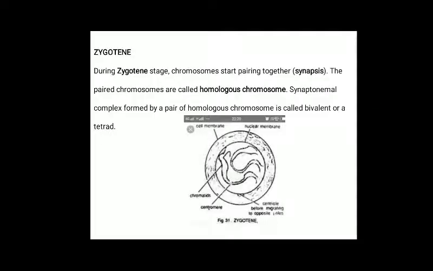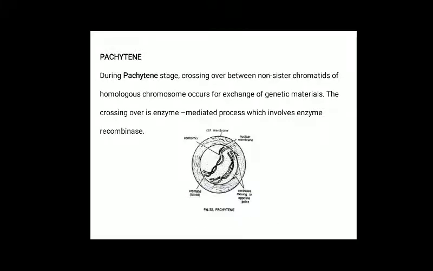Then zygotene. During the zygotene stage, the chromosomes start pairing together, which is known as synapsis. The paired chromosomes are called homologous chromosomes. The synaptonemal complex formed by a pair of homologous chromosomes is known as a bivalent or tetrad. So in this structure we will observe the bivalent or tetrad in nature. Then pachytene. During the pachytene stage, crossing over between non-sister chromatids of homologous chromosomes occurs by the exchange of genetic material. The crossing over is an enzyme-mediated process which involves the enzyme recombinase.